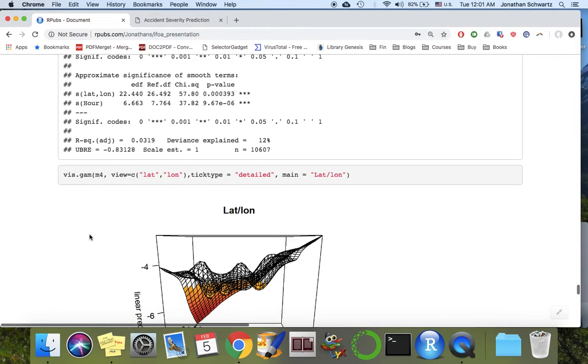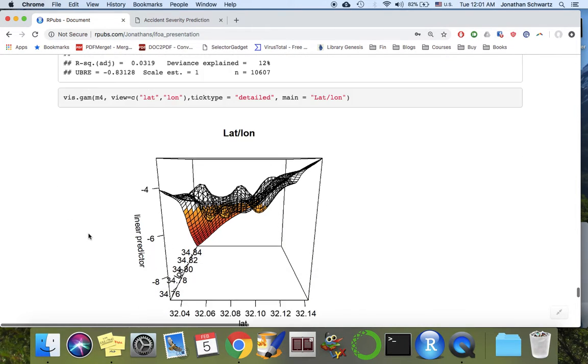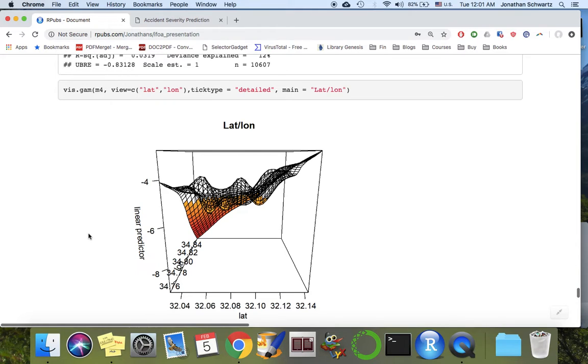Here we have a three-dimensional graph showing the prediction based on longitude and latitude. So this is basically a map of Tel Aviv, where we can see the areas where the risk is higher and lower. And basically this is the effect of the location on the risk, and we did a two-dimensional smoothing. Now, this is kind of hard to understand because we don't have the map under it.